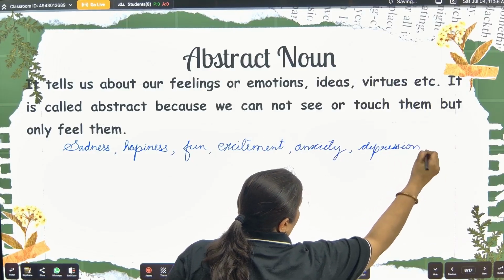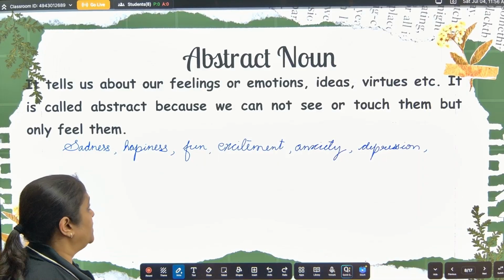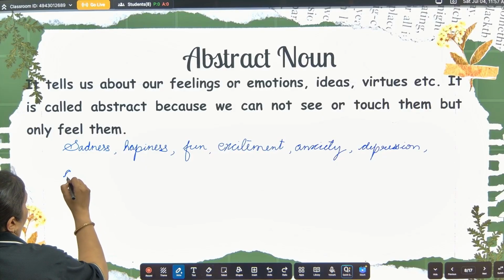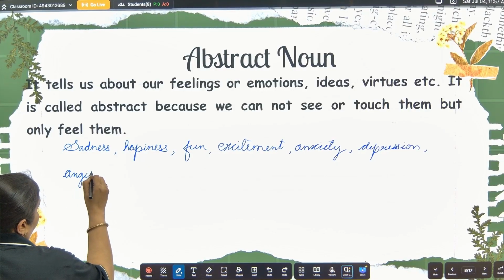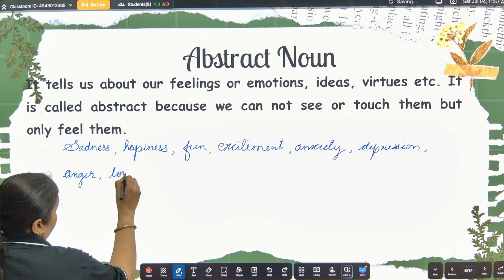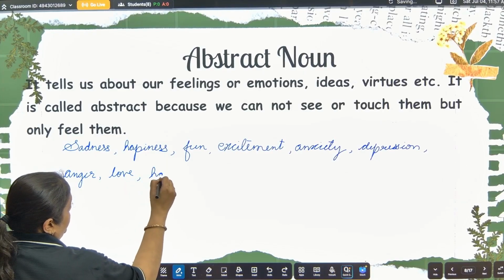Okay, what more? You must have thought some more until now. Anger, love, hatred.